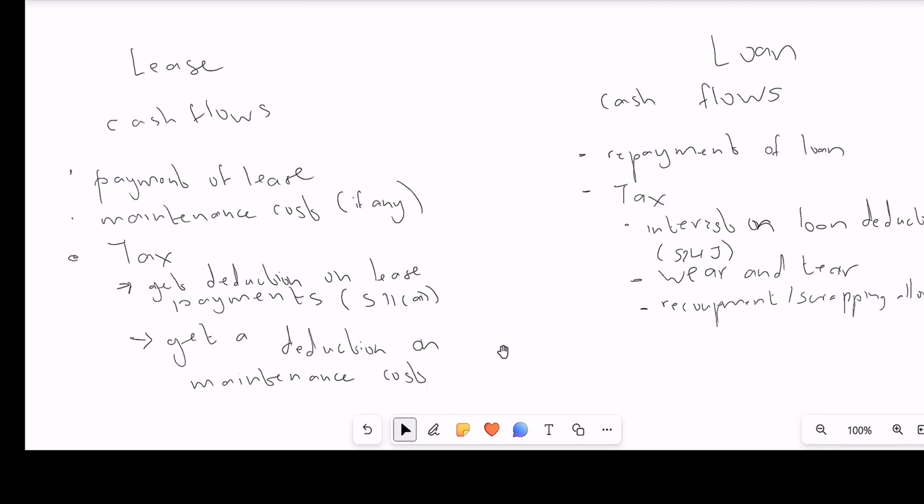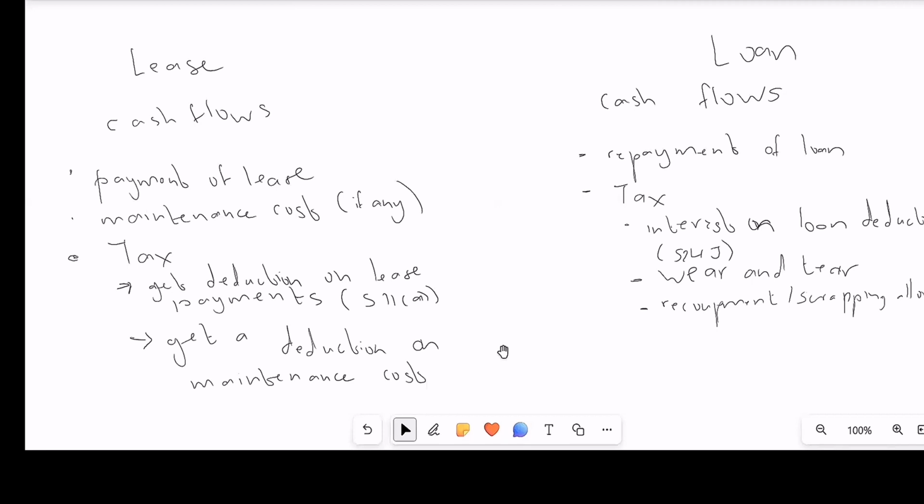And with the lease and the loan, remember, in year zero you'll not incur any cost to enter into such things. You'll not incur any capital costs unless the question states otherwise. But usually there'll be no capital costs with such questions.